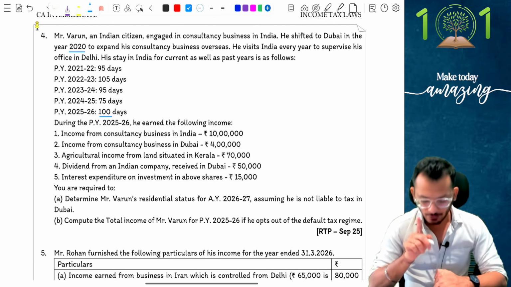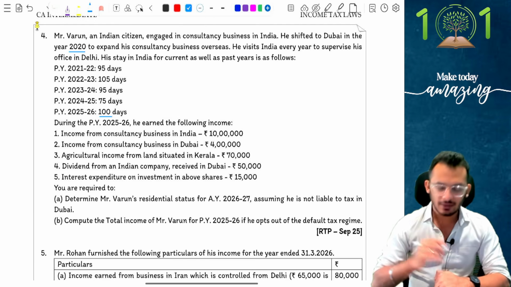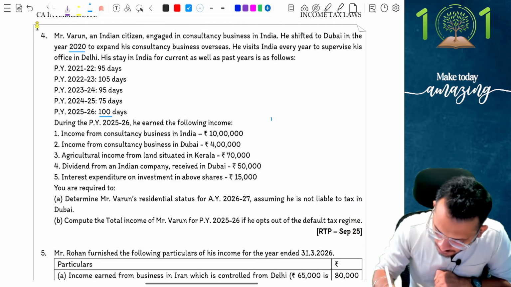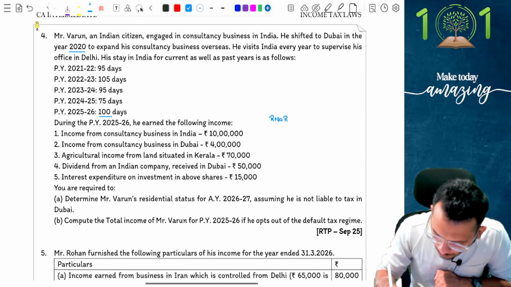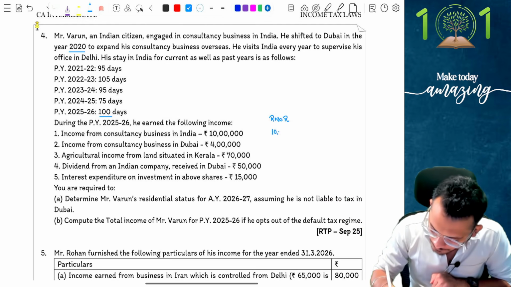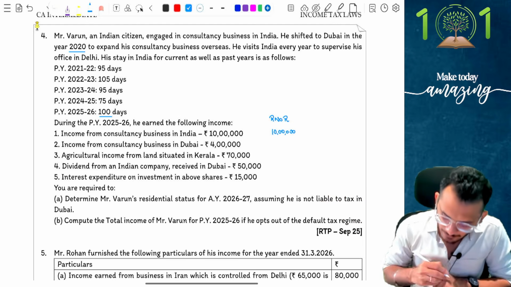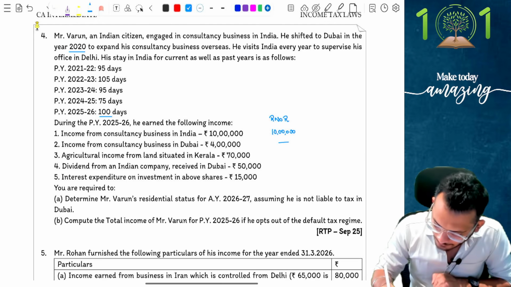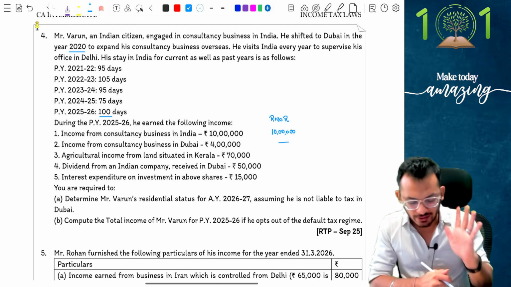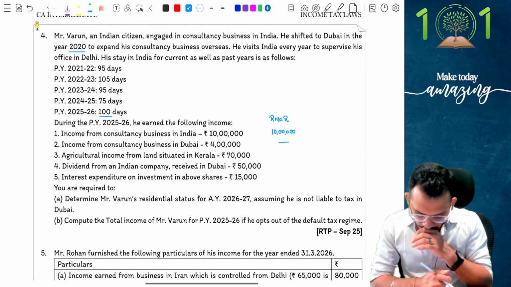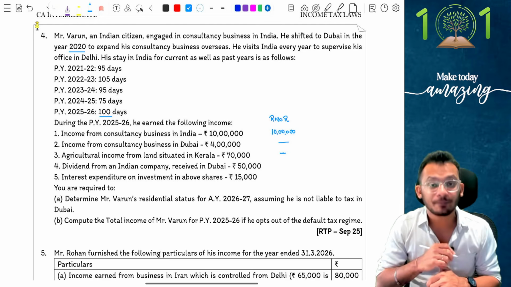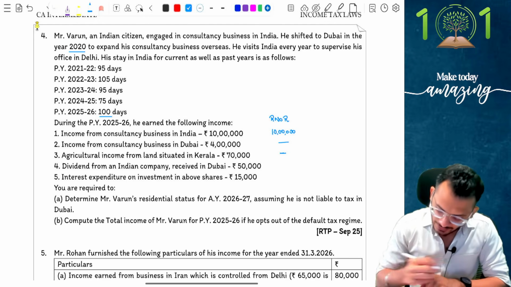Yes, let's check that. During the previous year 25-26, he earned the following incomes. Again, people, for me to check this, I need to assume his status is RNOR and check the answer. So let's check what happens if he is an RNOR. First one says income from consultancy business in India, fully taxable. Income from consultancy business in Dubai, don't care, because at the end of the day, the consultancy business is outside India. Next, agriculture income from land situated in Kerala, fully exempt. Indian income.